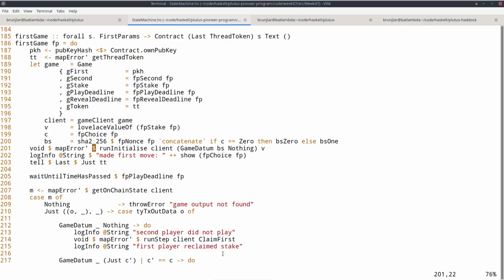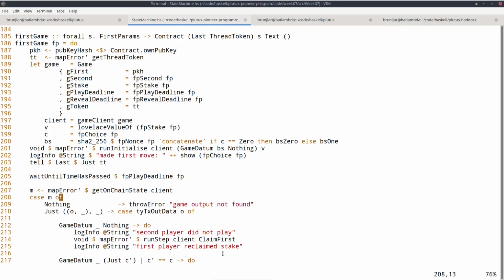And now in this one line, a lot happens under the hood. So this run initialize, given the client a datum and a value. First, it will mint the NFT corresponding to this thread token. And then it will create a UTXO at the state machine address to start the state machine, put the NFT in that UTXO to uniquely identify it, and the datum and value of that UTXO are given by these arguments here. So we put it in the initial state we want, where the first player commits using this hash, and the second player hasn't moved yet, and the first player puts down his stake.